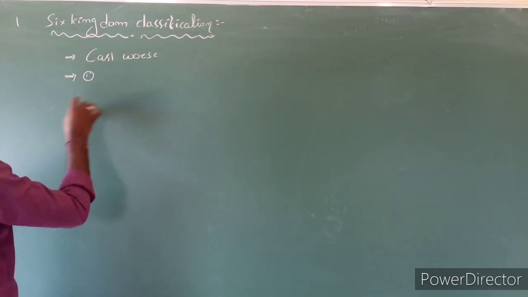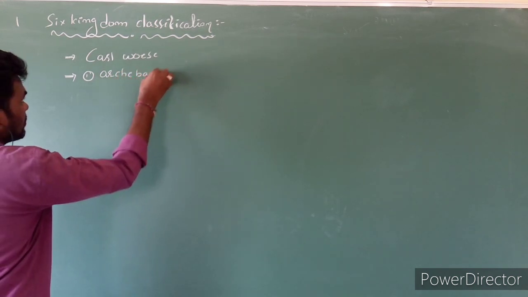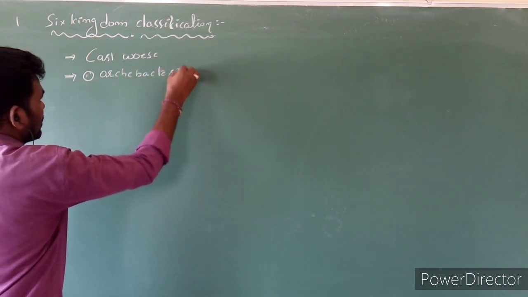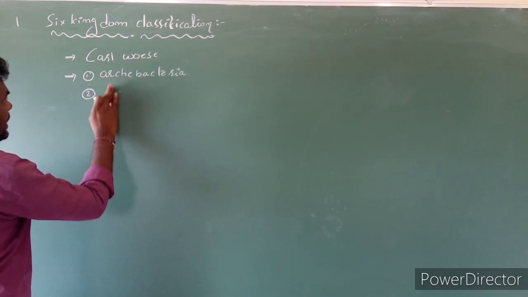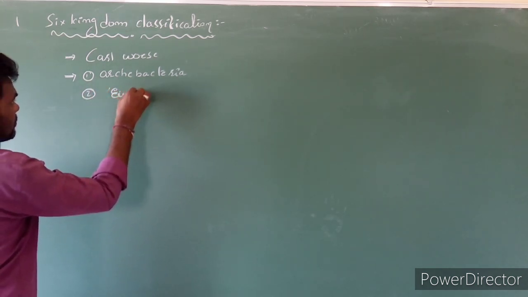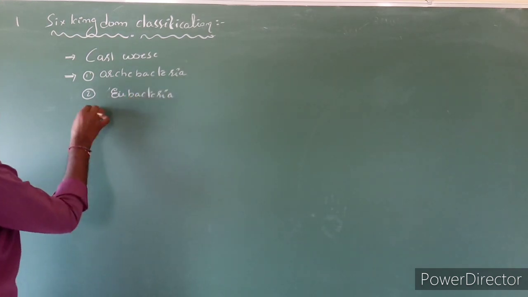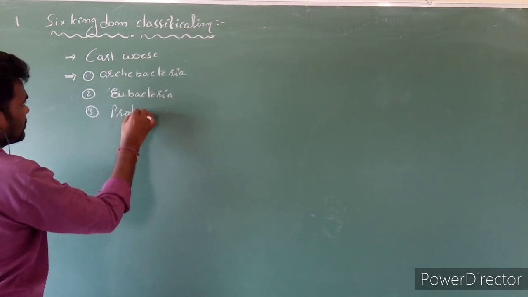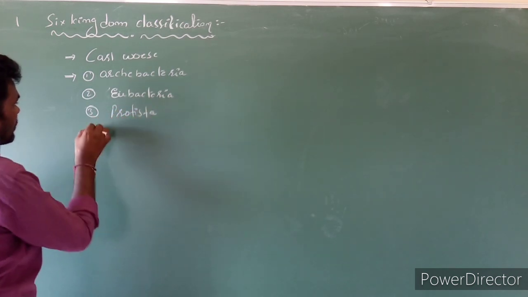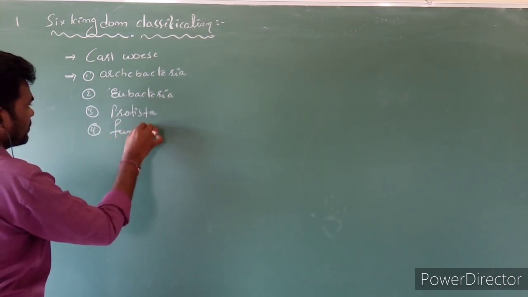The first category is Archaebacteria. The second one is Eubacteria. The third one is Protista. The fourth one is Fungi.